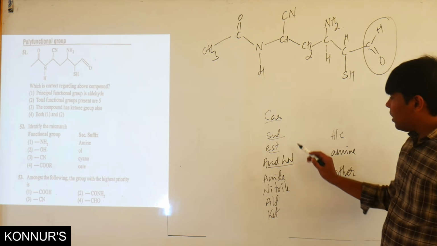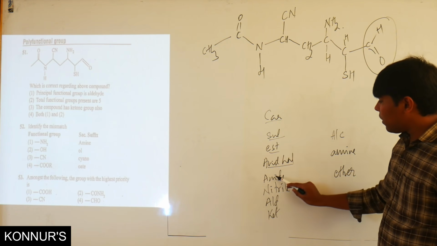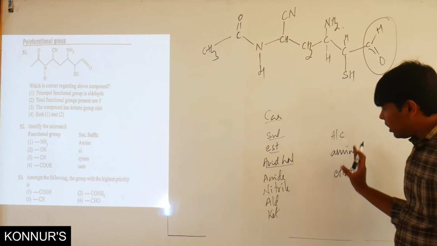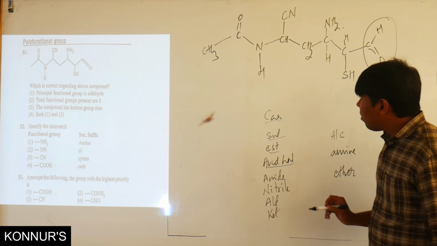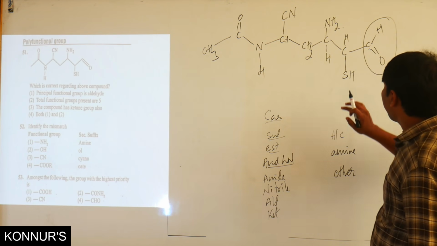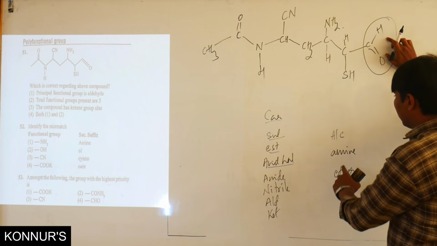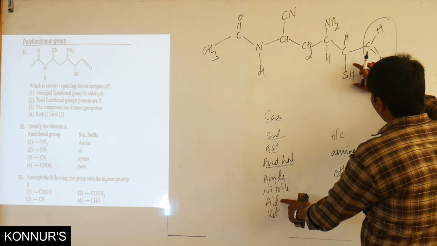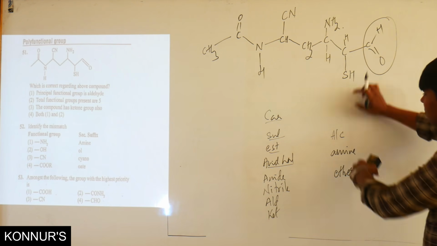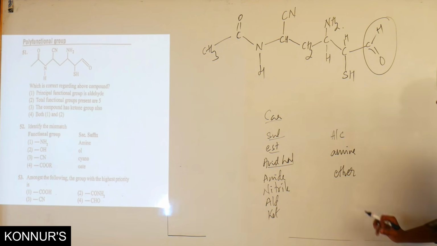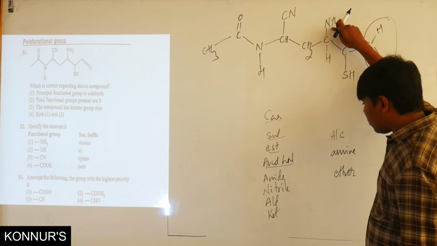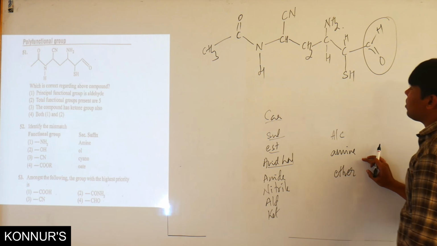Here 11 compounds, 1, 2, 3, 4, 5, 6, 7, 8, 9, 10, 11 are there. In these, what are the functional groups? See over here. Here aldehyde is there. Before that, thiol group is there. Thiol will come before that in the order. Okay. So here NH2 is there. Amine is the last.